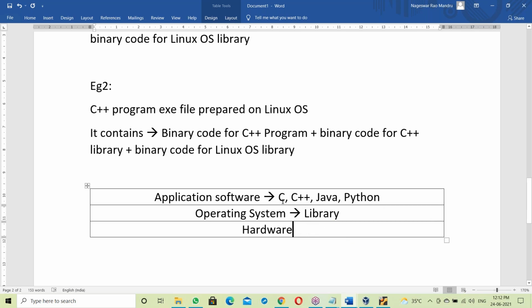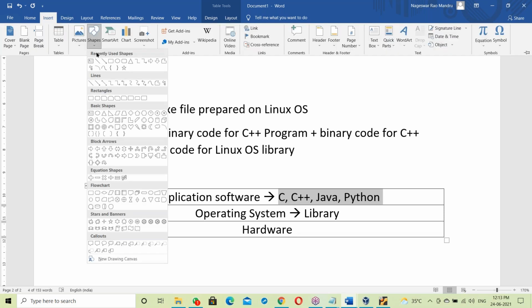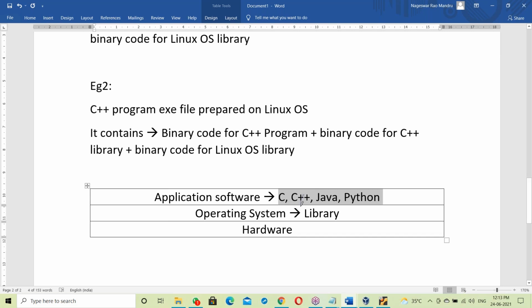To run all the programs here, maybe C program or C++ or Java, Python, every program has to link with the OS library to communicate with hardware components. So before running any program, first of all it links with the OS library. After linking with the OS library, it then communicates with the hardware components.